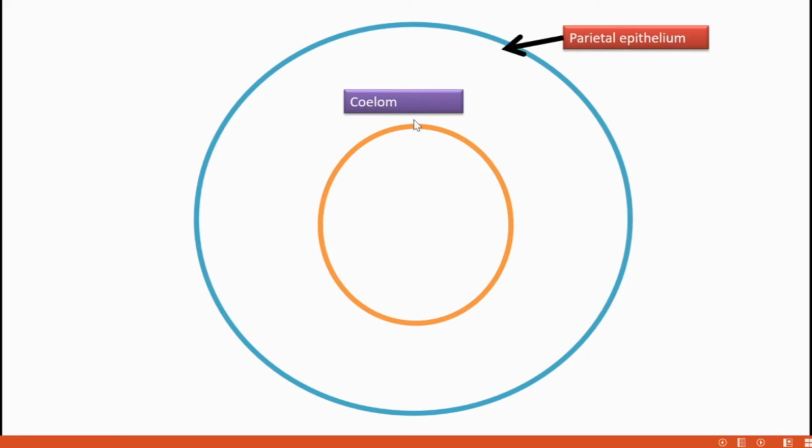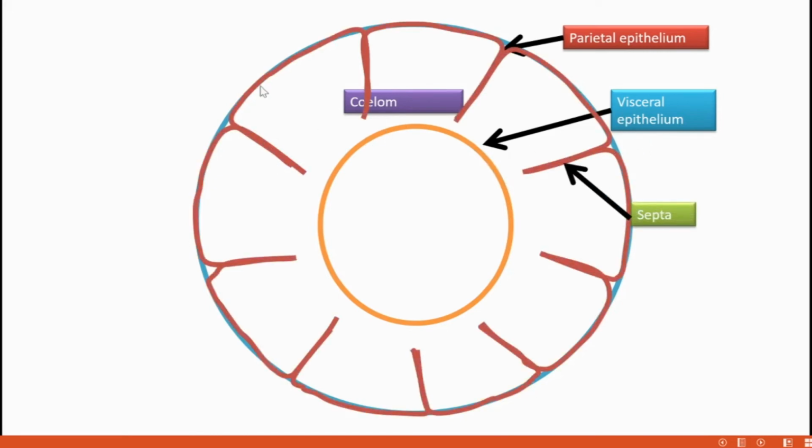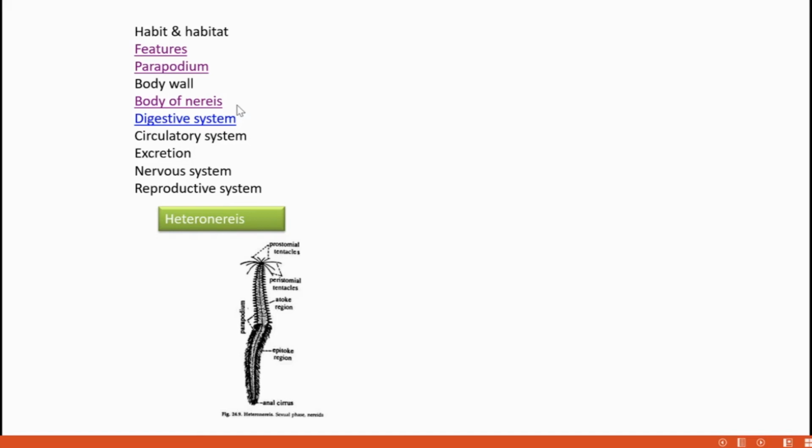That coelom is externally covered by parietal epithelium of the outer tube, and internally it is lined by the outer covering of the inner tube, that is visceral epithelium. And the coelom itself is again partitioned by many divisions called septa. So that's about the body wall.